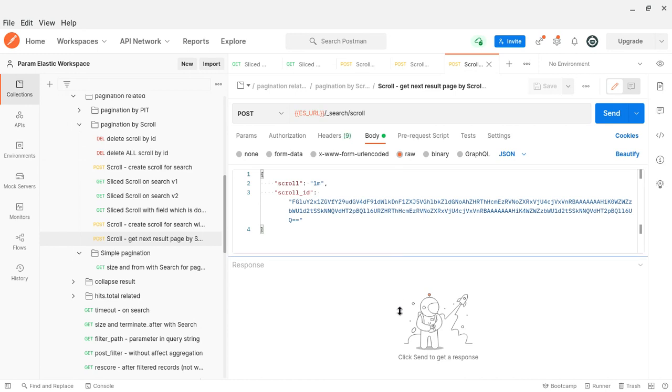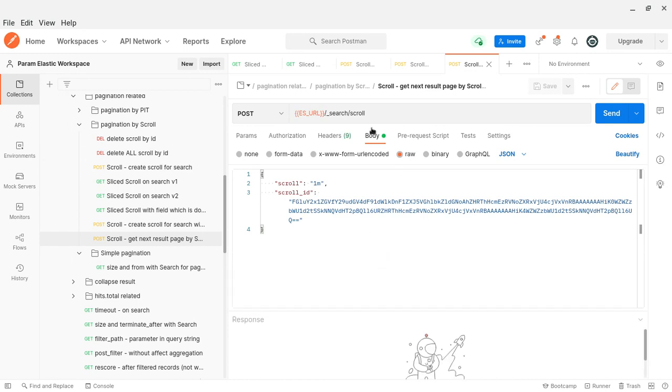So here again I am asking to give the second pagination, the second result. Since I have the scroll ID, with the scroll ID I am fetching the next batch of records. They will say next batch, not page. So the next batch of records they will return. That's how we will get the second page, the second batch of records. So obviously this is also search context based, and there is an alternative.